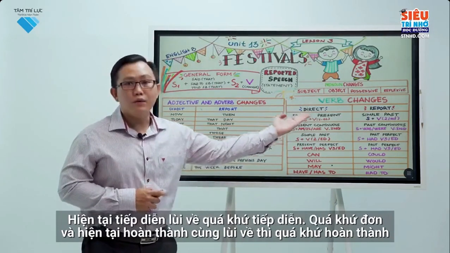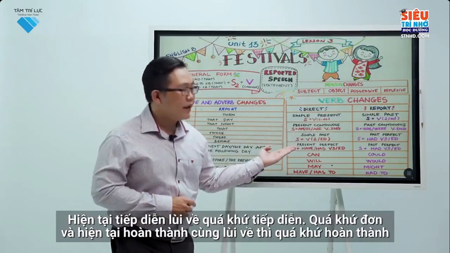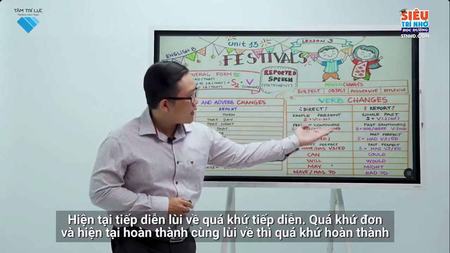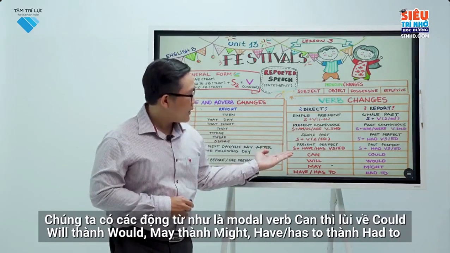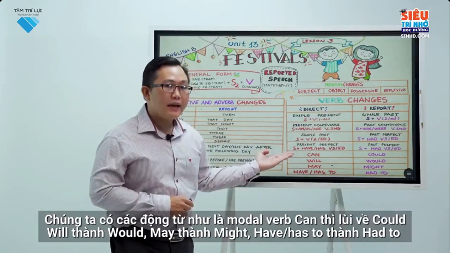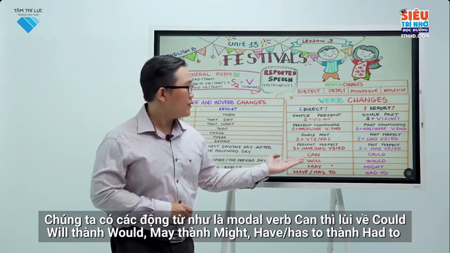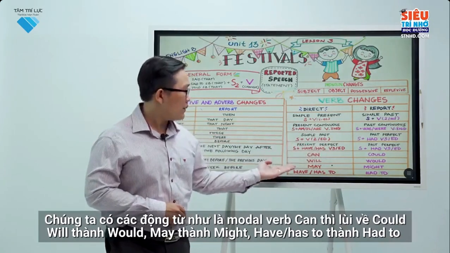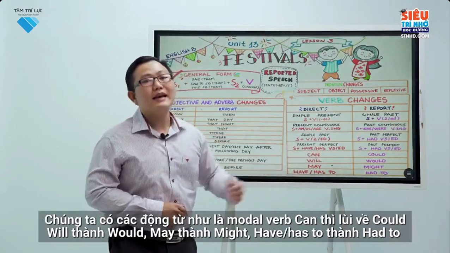Present simple to the past simple, present continuous to the past continuous, past simple and the present perfect go back to the past perfect. We have modal verbs such as can to could, will to would, may to might, have, has to had to.